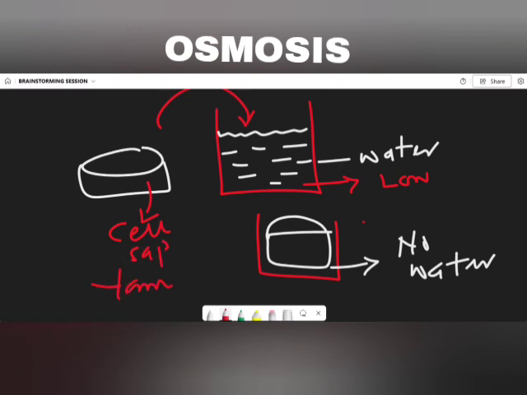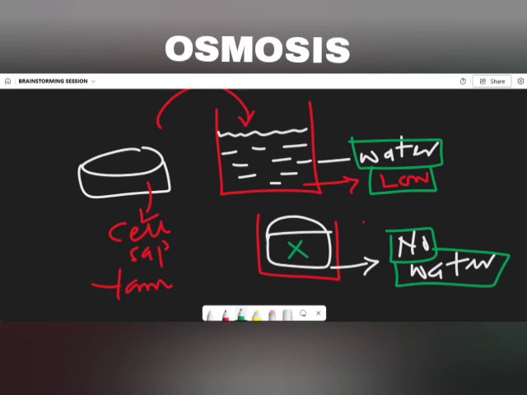So when I put the yam into the beaker, we see that the liquid, which has a lower concentration, has entered into the yam, making the water here disappear. So the water that disappeared in the beaker is inside the yam. Why? Because they move from a region of lower concentration down to a region of high concentration. And that's what we call osmosis.